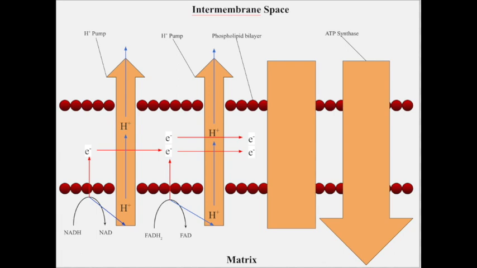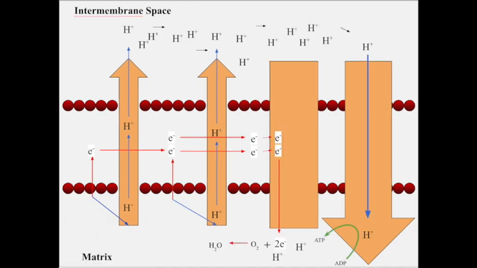This gradient causes hydrogen ions to passively diffuse back into the matrix through ATP synthase in a process known as chemiosmosis. As the hydrogen ions diffuse back through ATP synthase, ADP is converted to ATP. Finally, oxygen acts as the final electron acceptor, removing the de-energized electrons to prevent the chain from becoming blocked. Oxygen also binds to the hydrogen ions to form water in order to maintain the gradient to ensure that chemiosmosis can continue.